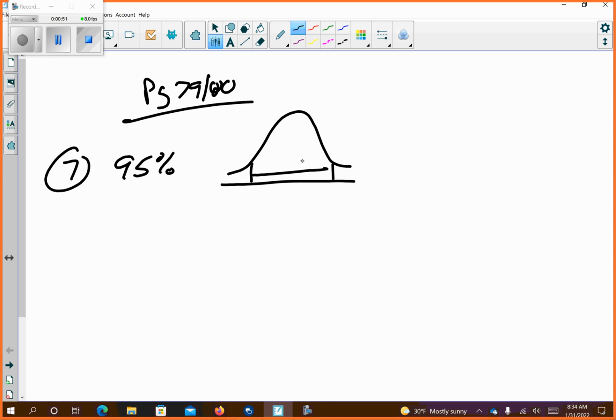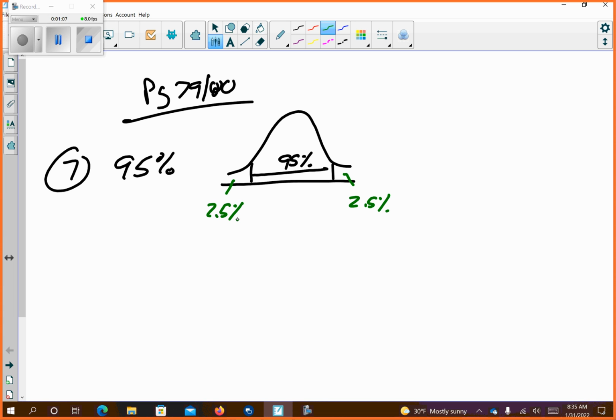So think about this: the region in between here is 95%, which means that I have 2.5% over here and 2.5% over here. Agree? Because if I add that all up, I get to 100%.